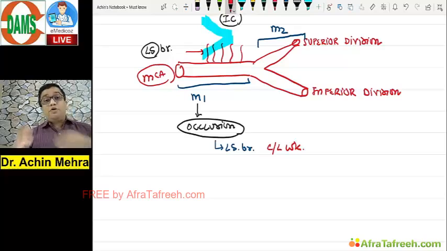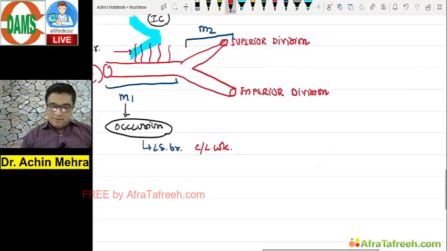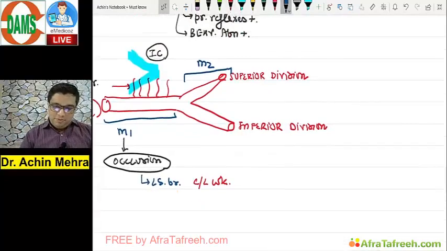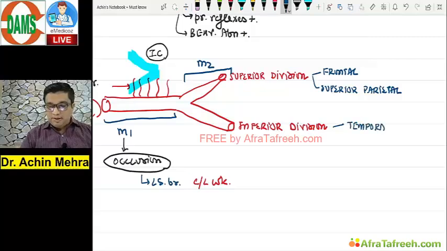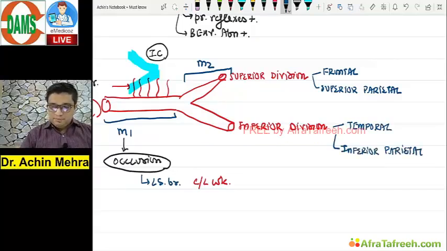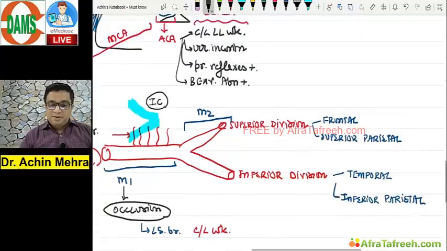Superior inferior division, what do they supply? Yes, my dear friends, this is a bit of an anatomy. Superior division supplies the frontal lobe and the superior parietal lobe. What does the inferior division supply to me? The temporal lobe, correct, and the inferior parietal lobe, right? Now look at this. Frontal lobe, what all areas are supplied by MCA?